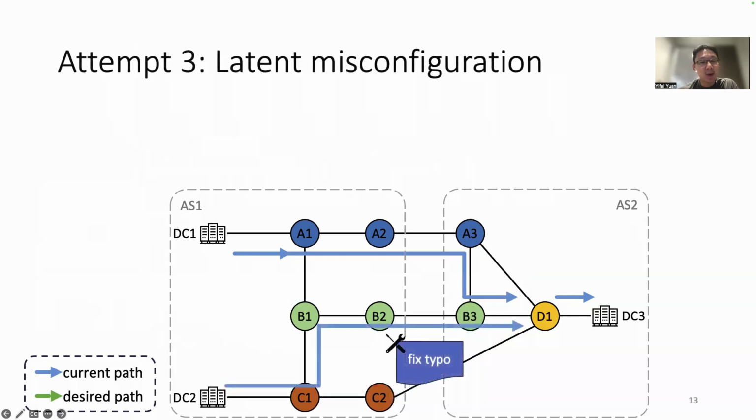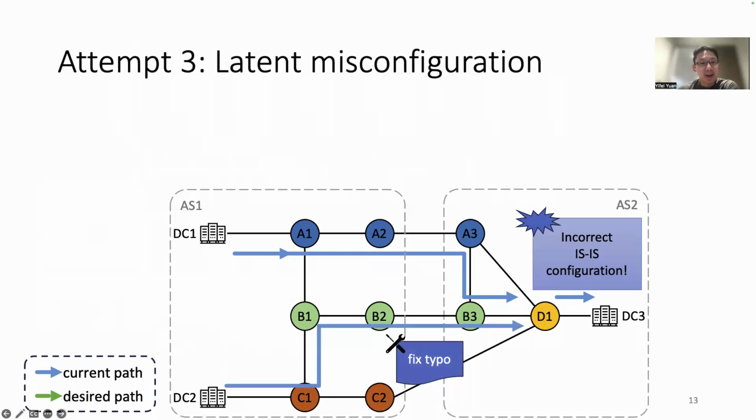After fixing this typo, the operator runs the inspection again. This time, the operator found that the traffic from DC1 to DC3 is redirected from A3 to B3 instead of going to D1 directly in AS2. Actually, this problem appeared after the previous attempt, but the operator totally missed it due to information overload.